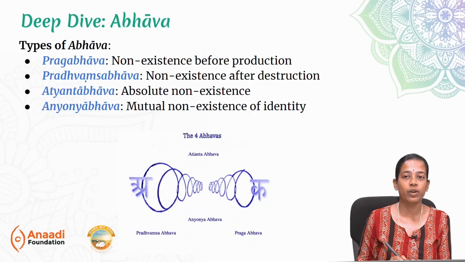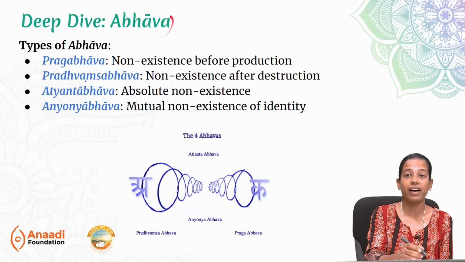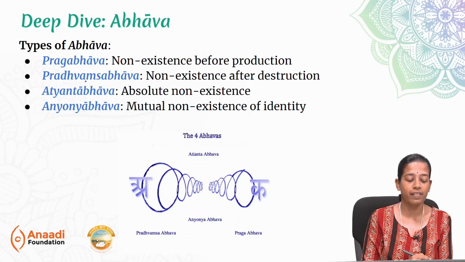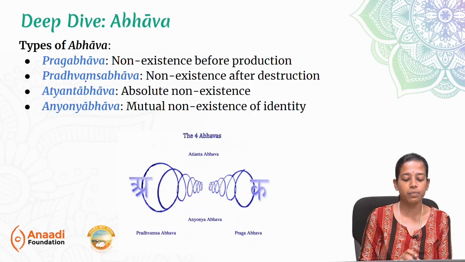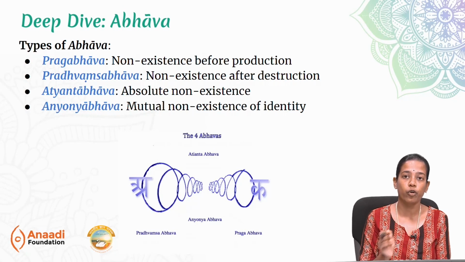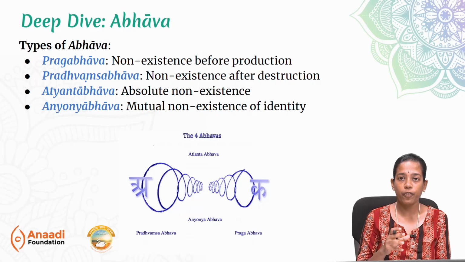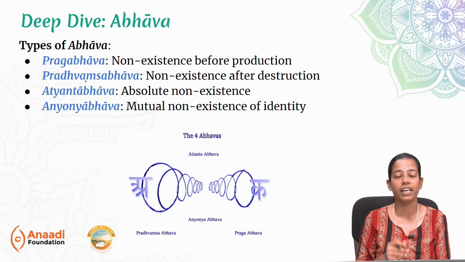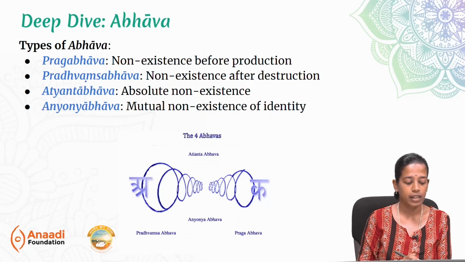Now let's try to understand the other key concept, which is abhava. Abhava means absence. So there are 4 types of abhava. Pragabhava, which means non-existence before production. Before the production of the k sound, it doesn't exist at all. Only when you finish it, it starts coming into the picture. The akshara can only then be made meaningful in the conscious mind.